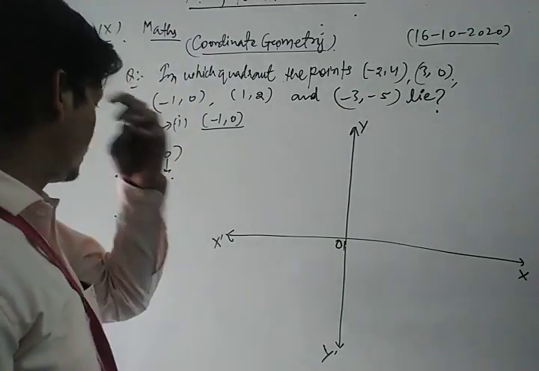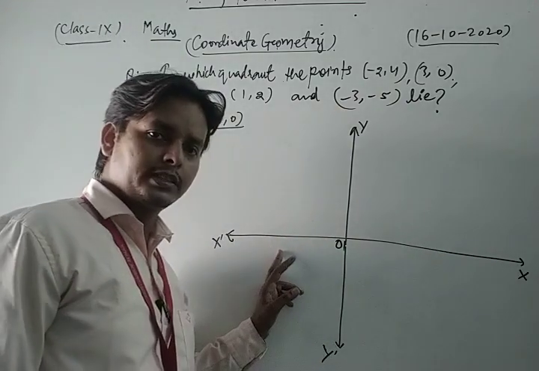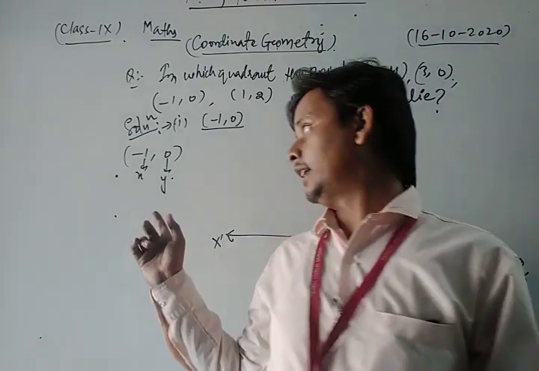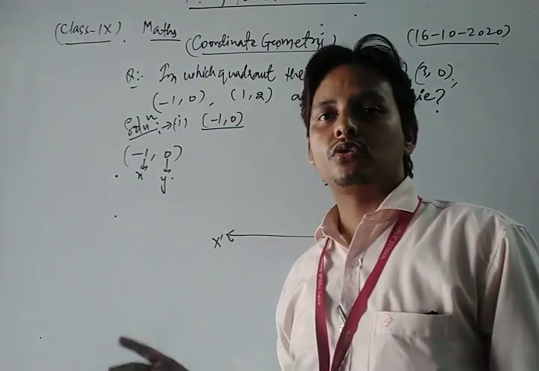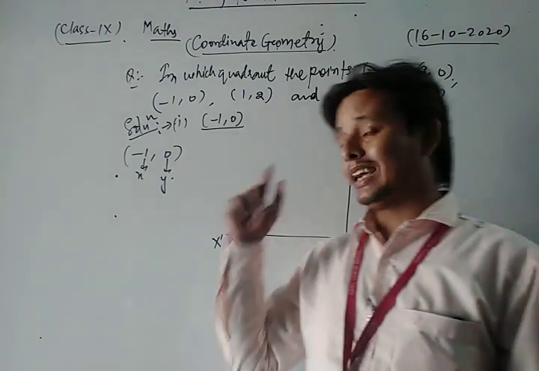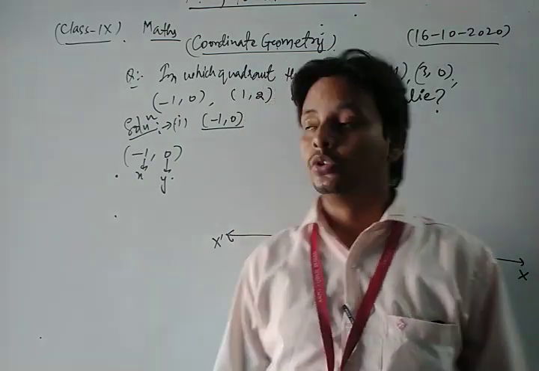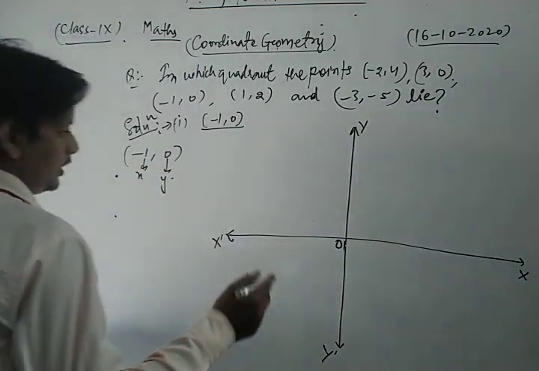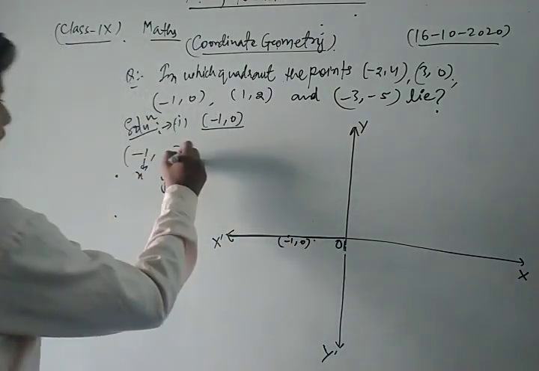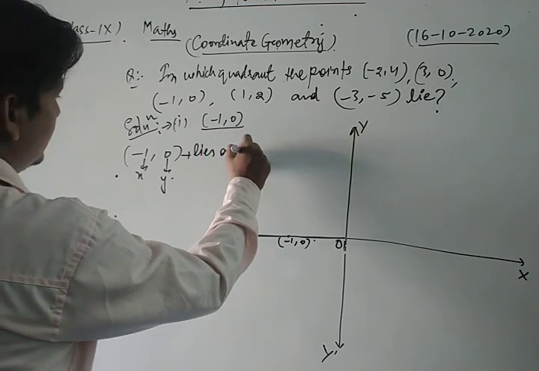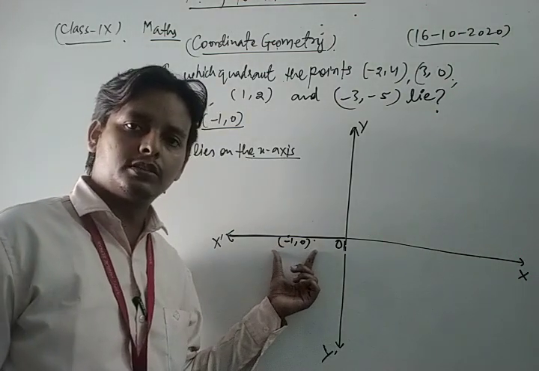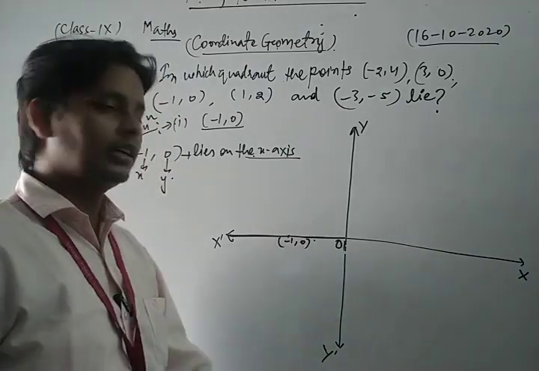Dear students, in which quadrant does the point minus 1, 0 lie? Minus 1 lies on the negative direction of the x-axis, and 0, you know, means the point lies on the x-axis, because on the x-axis the ordinate must always be equal to 0. So suppose that minus 1, 0 is here, so that point lies on the x-axis, because the ordinate is 0. If the ordinate is 0, then the required coordinate lies on the x-axis.